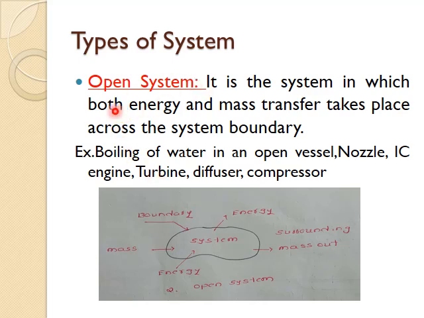The examples for open system are boiling of water in an open vessel, nozzle, IC engine, turbine, diffuser, compressor. These are all examples for open system.